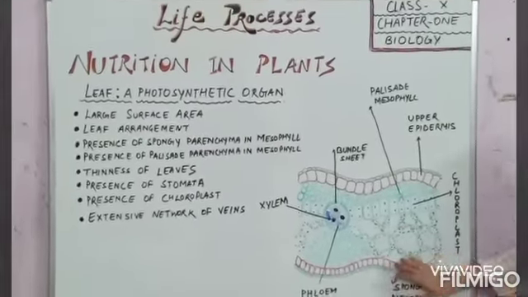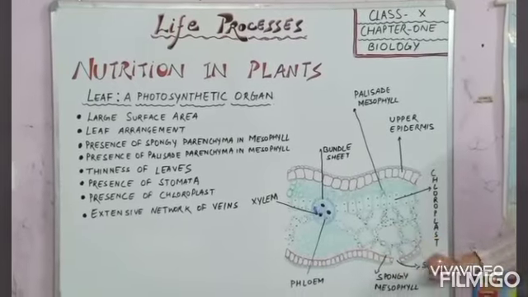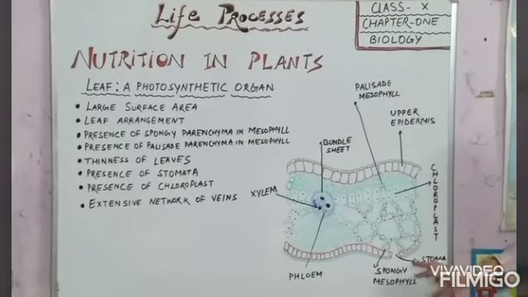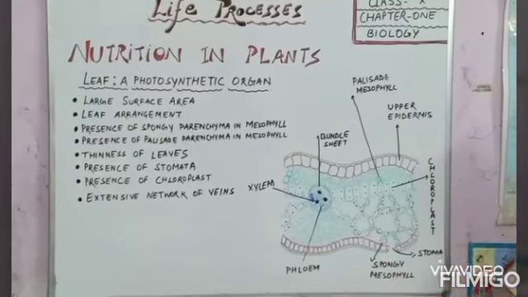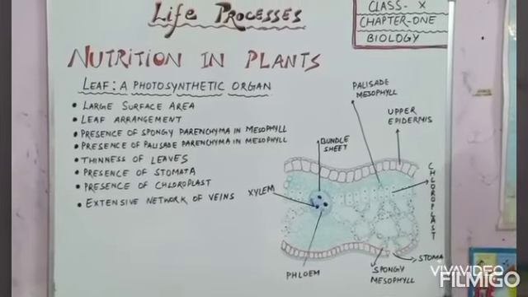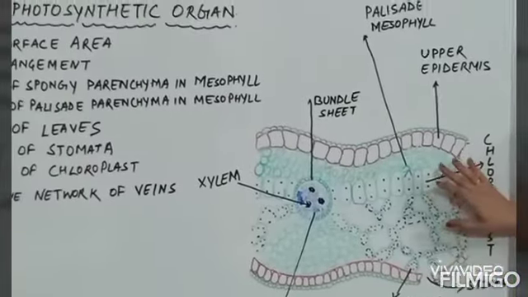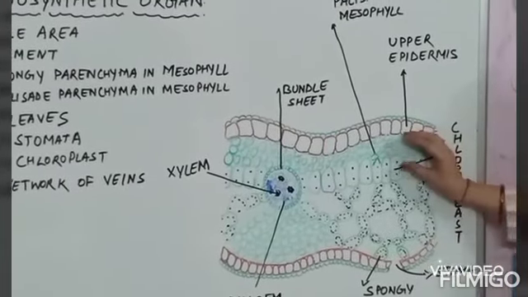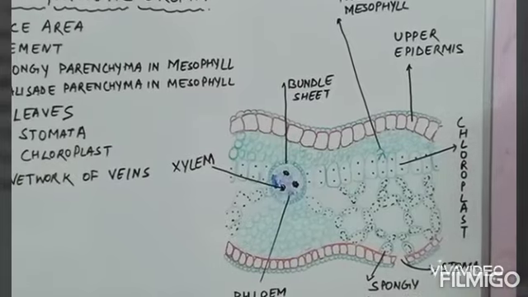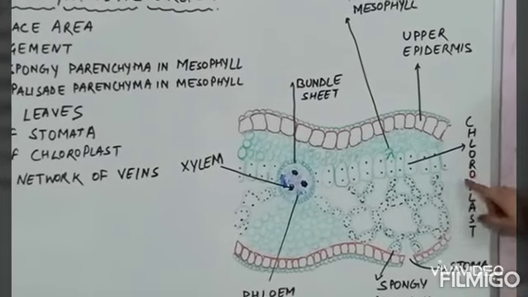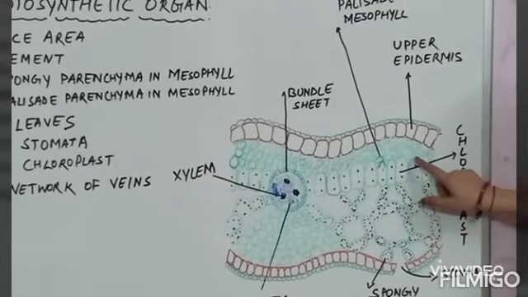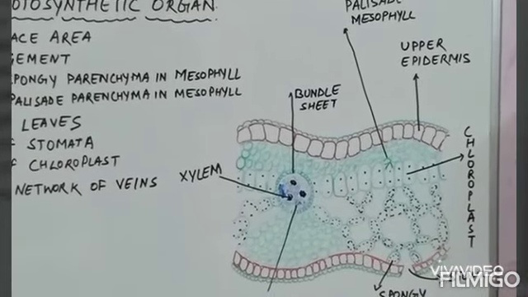Large intercellular spaces among spongy parenchyma help in the easy diffusion of carbon dioxide to every cell. Then palisade parenchyma. These cells are densely packed, tall and thin, with many chloroplasts, which absorb maximum sunlight.